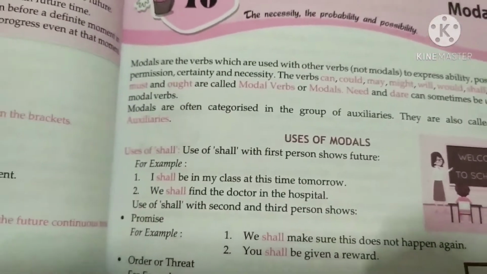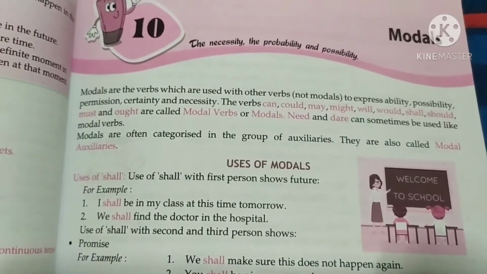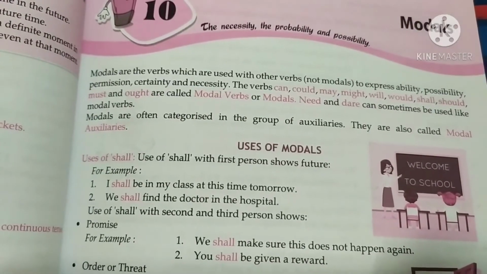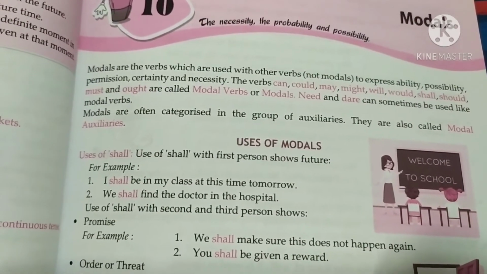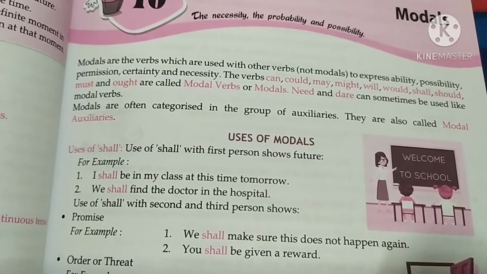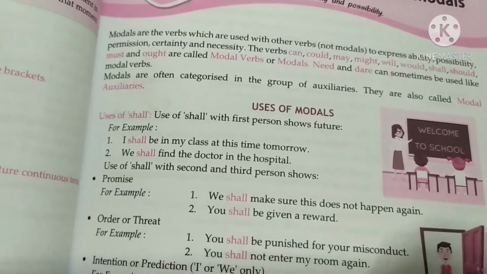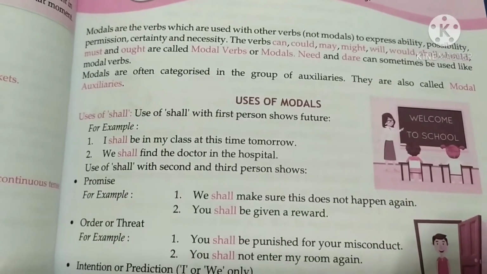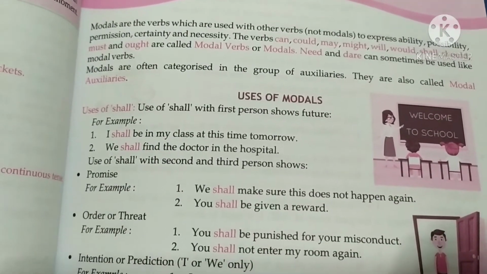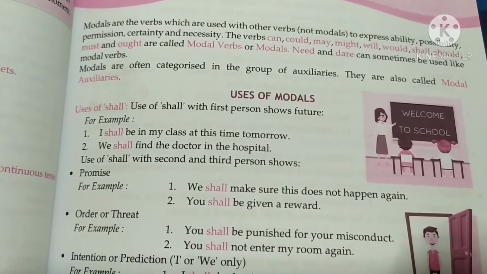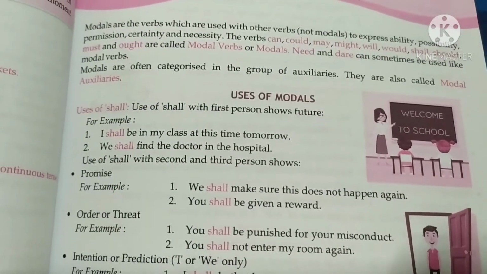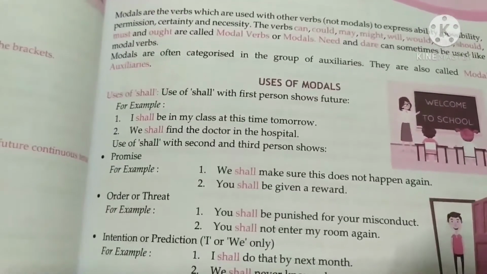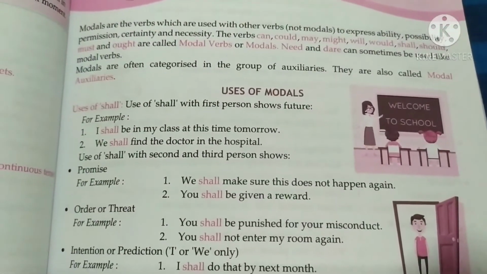So I explained some modals here. Once again we see the chapter for reading and understanding some modals from the book also. Modals are verbs which are used with other verbs, not modals, to express ability, possibility, permission, certainty, and necessity. The verbs can, could, may, might, will, would, shall, should, must, and ought are called modal verbs or modals. Need and dare can sometimes be used like modal verbs. Modals are often categorized in the group of auxiliaries. They are called modal auxiliaries.